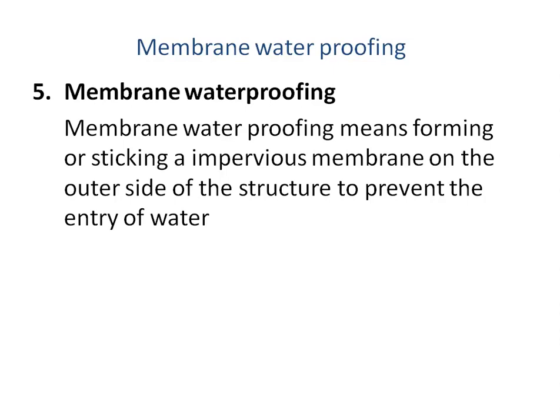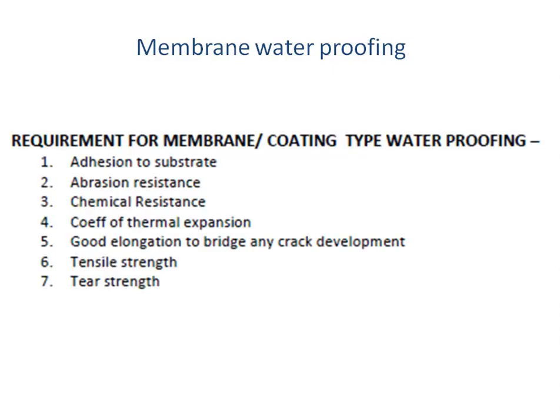So membrane waterproofing will be of different types. What you will see is that there are certain important points which you should remember when we are considering membrane waterproofing. So these are important points which you should note. First important thing is that the membrane should properly adhere, or it should stick to the surface. If it does not stick to the surface and gets peeled off, then the waterproofing cannot be done.